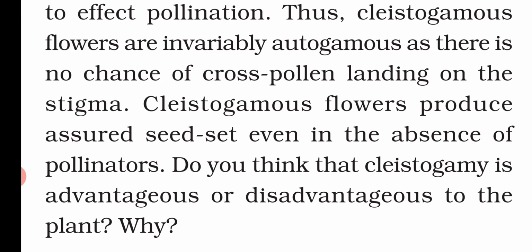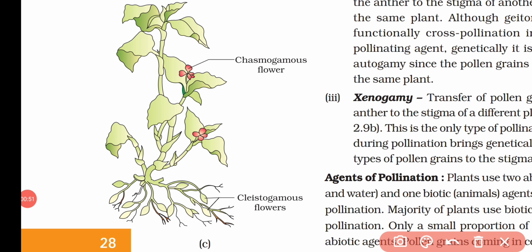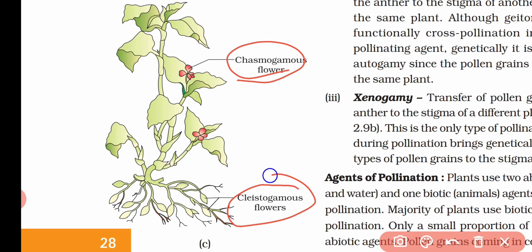Now, is cleistogamy advantageous or disadvantageous to the plant? Obviously it has a disadvantage, because if the plant needs variation, then the gametes should come from different plants or different flowers which are genetically different. But if cleistogamy occurs, the gametes come from the same flower and are genetically the same, and that is why there will be no variation in this plant. In this diagram we can see two types of flower. First is the chasmogamous, which is an open flower, and second is the cleistogamous flower, which is a closed flower.